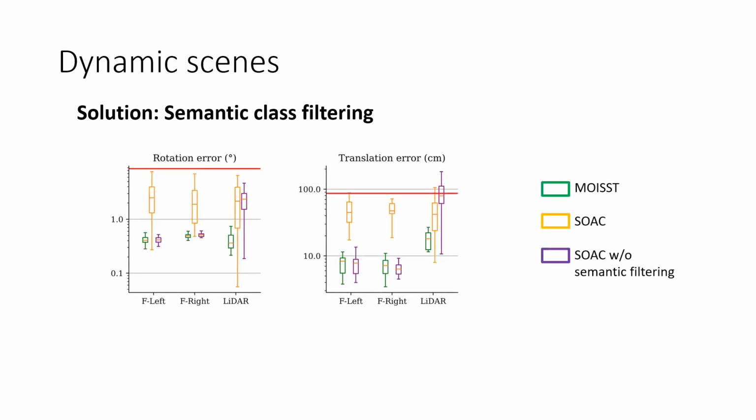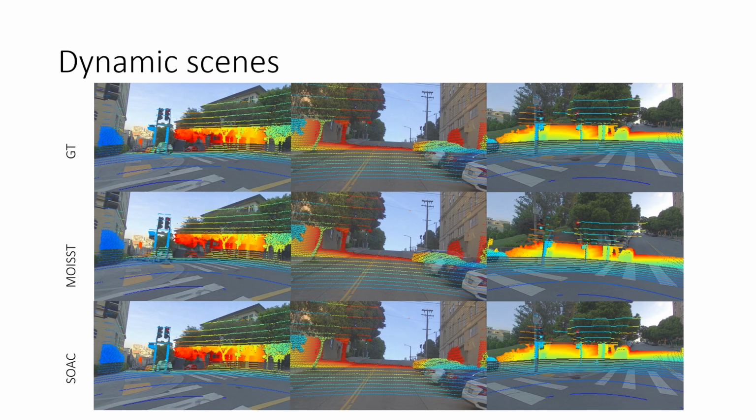For highly dynamic scenes like the ones in PandaSet, an easy solution is to filter the semantic classes of potentially dynamic elements. Here, we show the benefits of such strategy, especially for the LiDAR. When looking at the LiDAR projections, we once again observe the superiority of SOAC against MOIST.